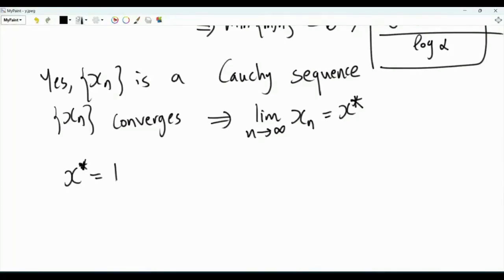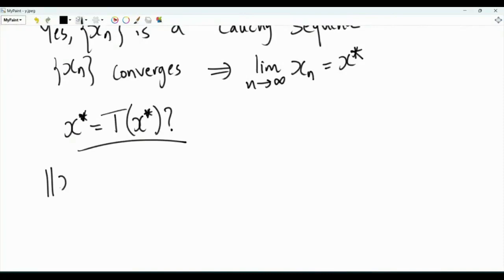So x star is equal to T of x star. If you apply T to x star, you get x star itself. So is this true? Take the norm of x star minus T of x star. X star is the limit of the sequence. The sequence was proven to converge, and so there is a limit. We called this limit x star, and now we are investigating the norm of x star minus T of x star.